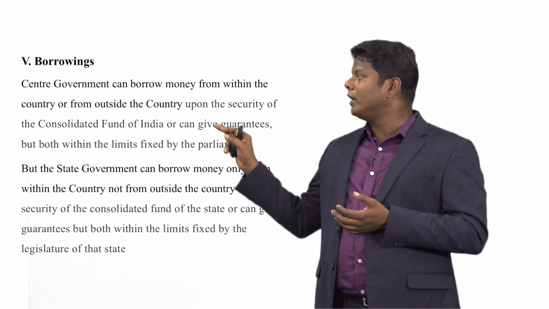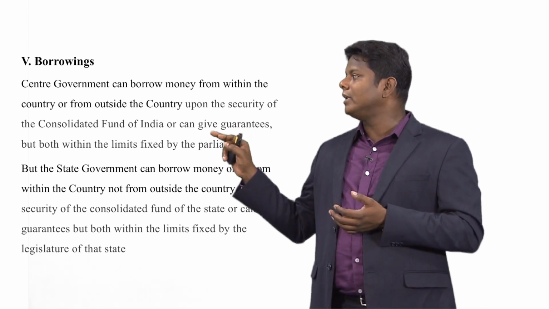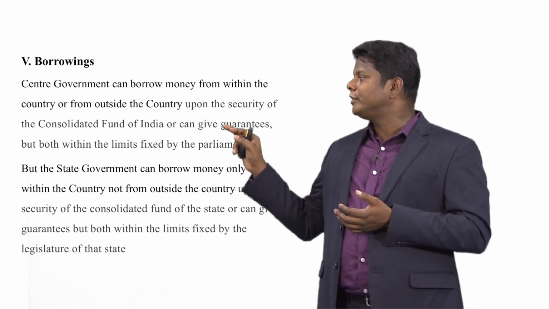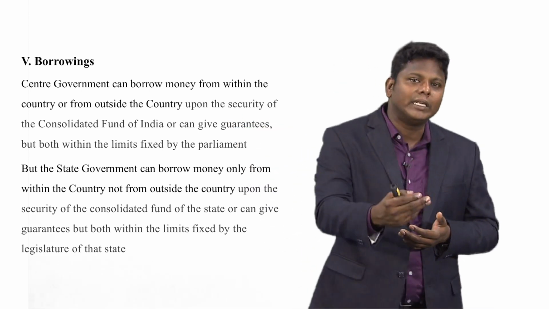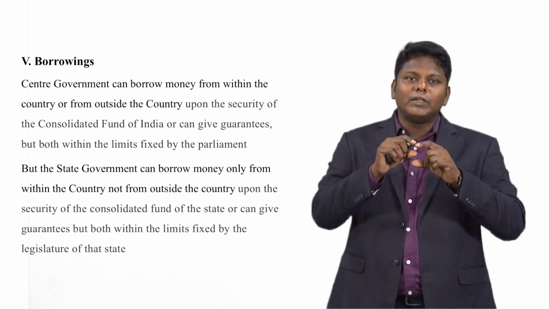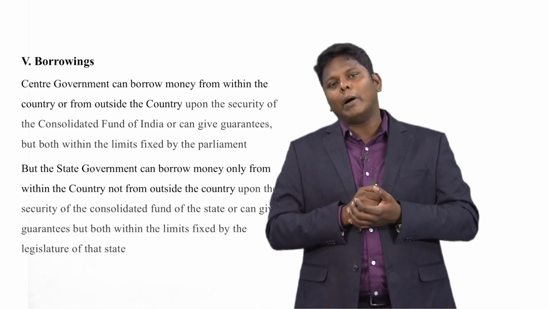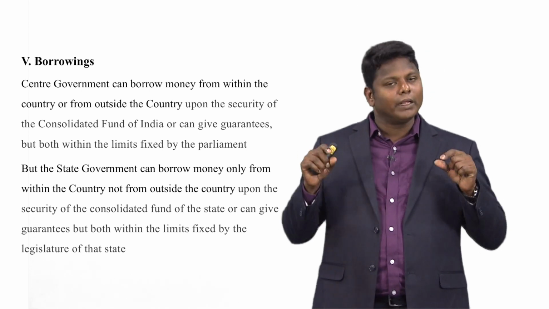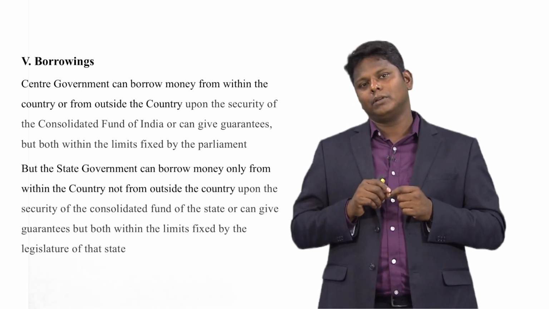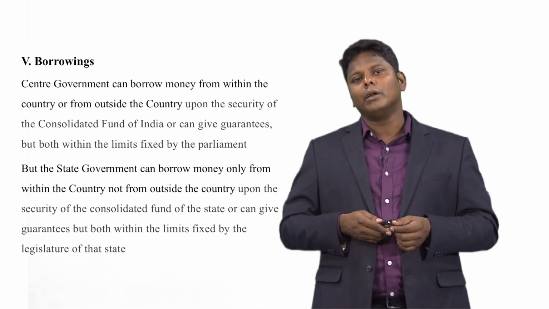upon the security of the Consolidated Fund of the state, or can give guarantees, but both within the limits fixed by the state legislature. For the central government, the limit will be fixed by the Parliament. For the state government, the limit will be fixed by the state legislature in terms of borrowing money.